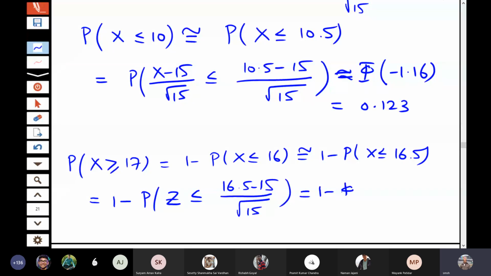That is 1 minus phi of 0.39. You can check the value from the tables of the normal distribution, and this is 0.3483. If you do the direct calculation of this one, then you will see that the error is only 0.002. So this is a very good approximation here also.